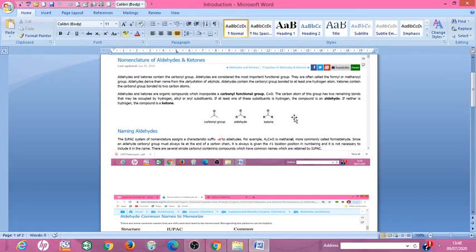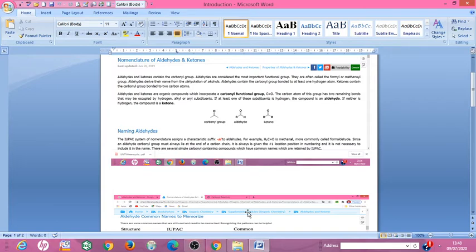In propane, e is replaced by one, that is propanone, but the carbonyl group, that is the keto group, is present on the second carbon atom, either from the left or right hand side. Hence this compound is known as 2-propanone. Similarly, butanone, pentanone, hexanone, etc. This is the nomenclature of ketone.